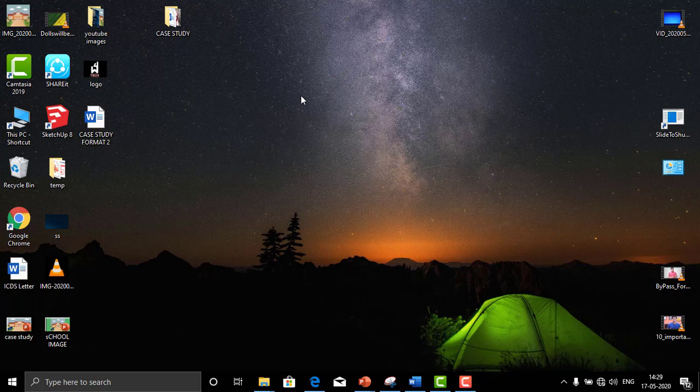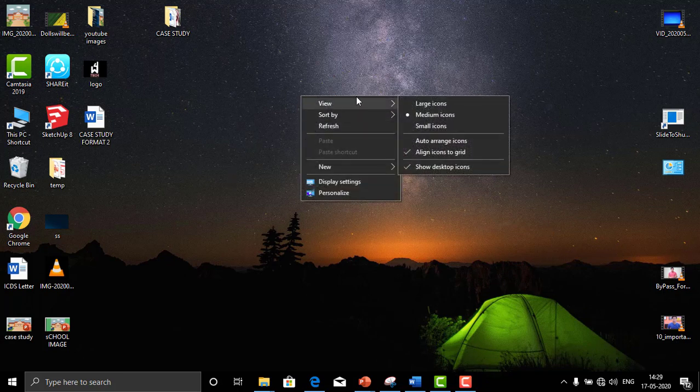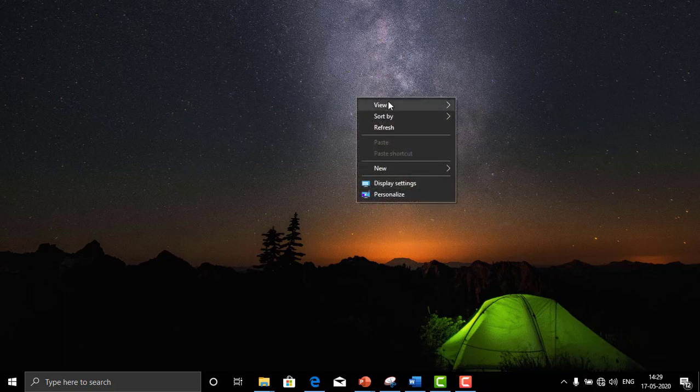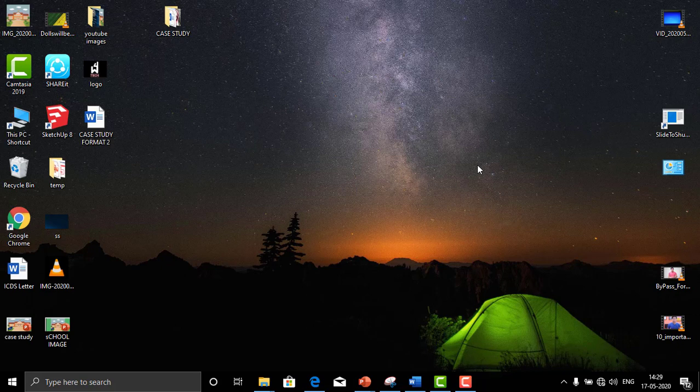To hide all your icons, right click on the desktop and select view. You see show desktop icons. It's on by default, but if you uncheck it, the icons on your desktop disappear. When you are ready to bring them back, just select it again to put the check mark back.